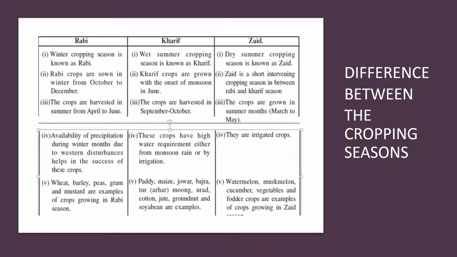The Zaid crop is the dry summer cropping season, which is known as the Zaid. The Zaid is a short intermediate cropping season between Kharif and Rabi, as I told you earlier. The crops are grown in the summer months, March to May. They are irrigated crops. And what do we have? As I said, seasonal. Watermelon, muskmelon, cucumber, vegetables, fodder crops are examples of crops which grow in the Zaid season.